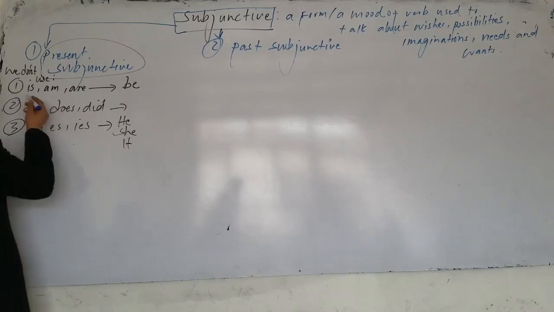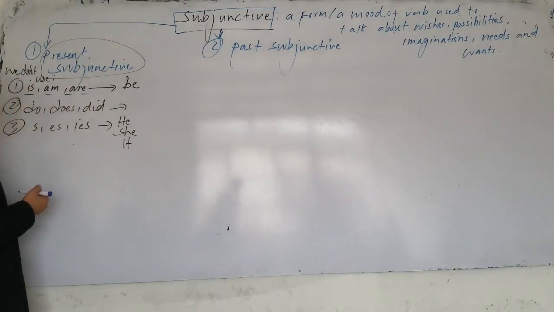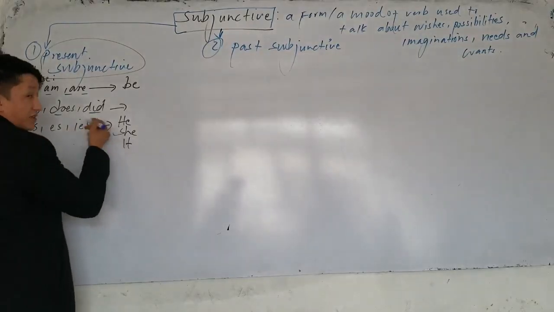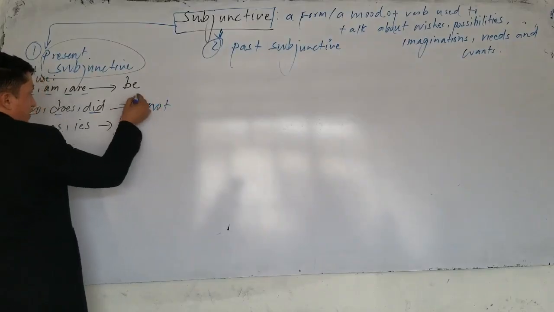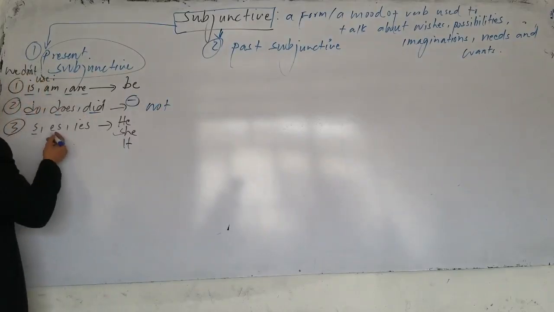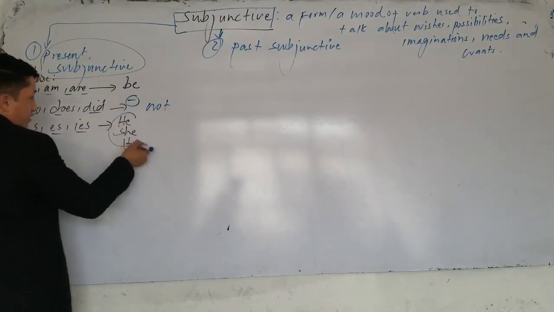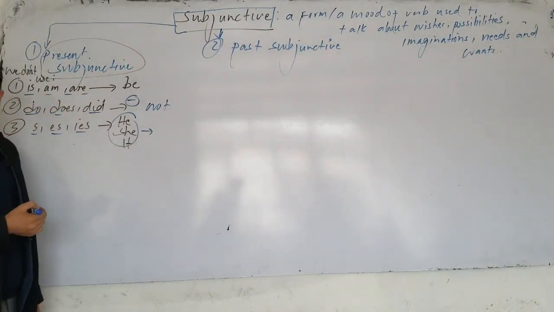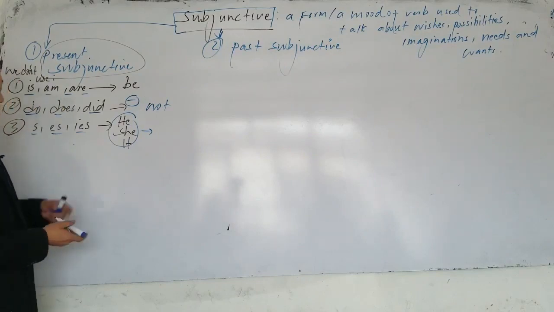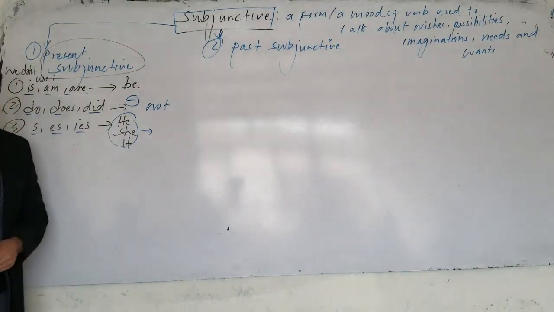We don't use is, am, are; instead we use be. We don't use do, does, did for the negative form; instead we use not. And for he, she, it, we don't use anything. We always use the first form of the verb without adding anything.